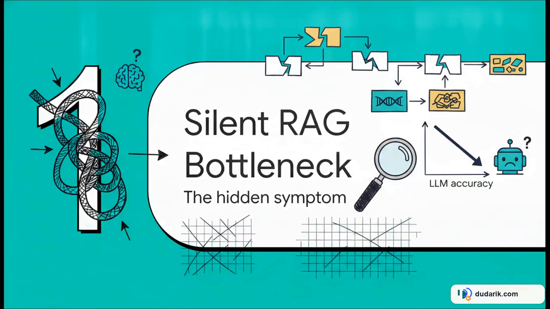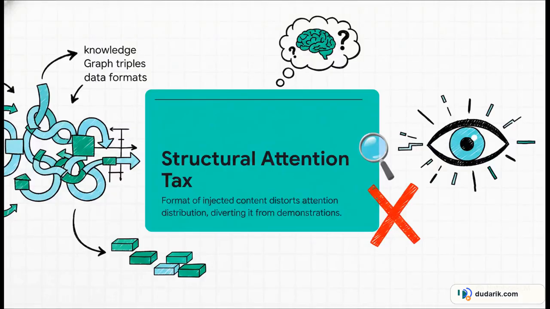Let's take a look at the hidden symptom of this disease. Imagine you're actively optimizing your pipeline. Your retrieval quality is going up, your semantic matching is totally flawless, but somehow your LLM's accuracy inexplicably stays flat or even gets worse. Well, researchers Yuki Zhang and Di Zhang actually coined a formal definition for this. They call it the structural attention tax. Basically, it's this phenomenon where the format of your injected content, like formatting knowledge graph triples as subject-predicate-object, distorts the model's attention entirely independent of the semantic relevance. It's actively diverting attention away from those carefully crafted demonstration tokens you put in. It operates completely independent of the actual content. The format itself is the real culprit here.